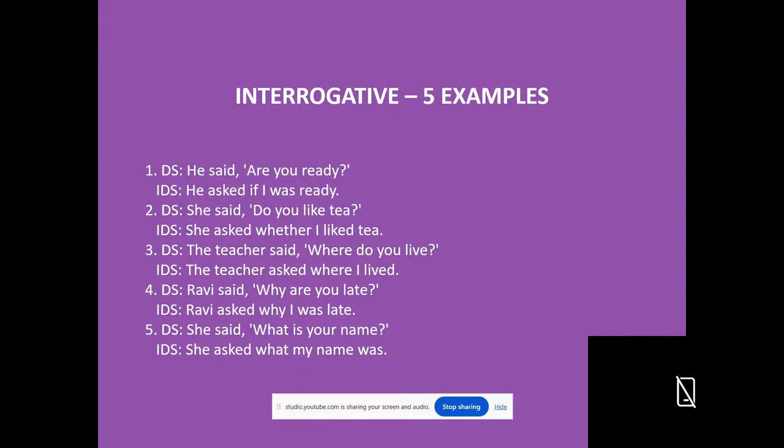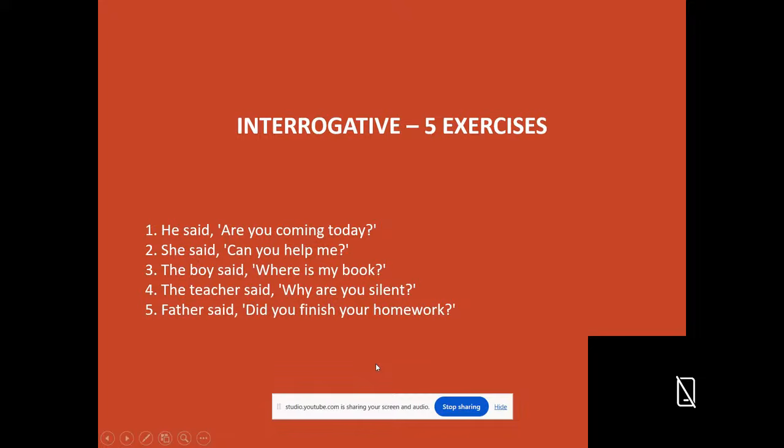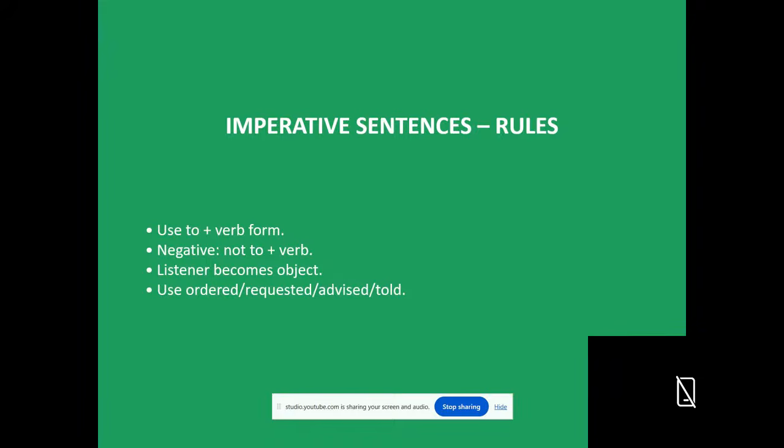She asked what my name was. So this question changed into a statement. Present simple became past simple. She asked what my name was. Next, interrogative sentence, some exercises. So you have to do them.